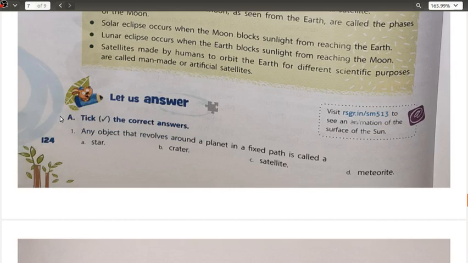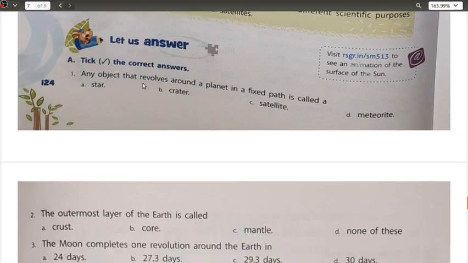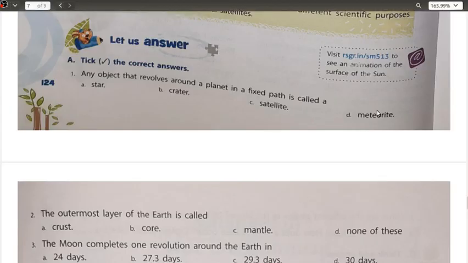That is the very first one, part A. Tick the correct answers. In this case, the very first thing: any object that revolves around a planet in a fixed path is known as a satellite. Okay, because craters are deep holes, a star is something else, and meteorites are heavenly bodies which keep on hitting one or the other planets. So in this way, the very first answer in this case will be satellite, that is your C.